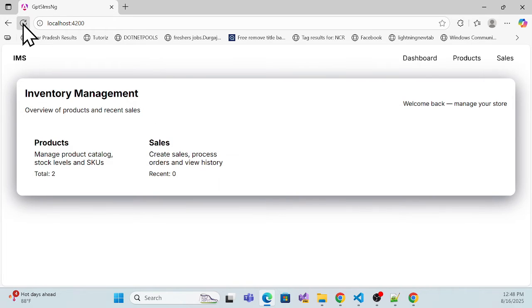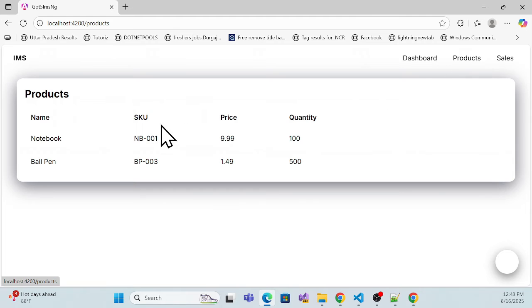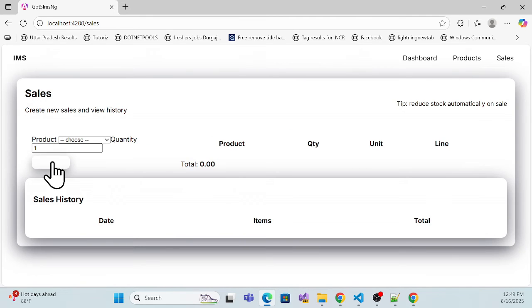If I refresh and go to that product, it's still the same. If I go to sales, now there is a mouse over, but it's still not up to date. Even see, there is an add button. So I think it's still not perfect.